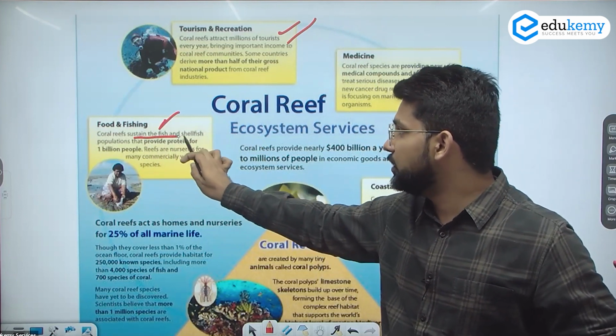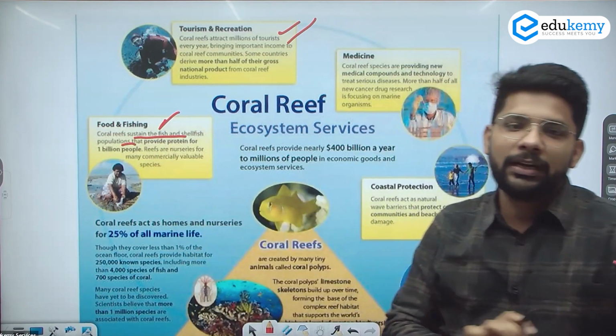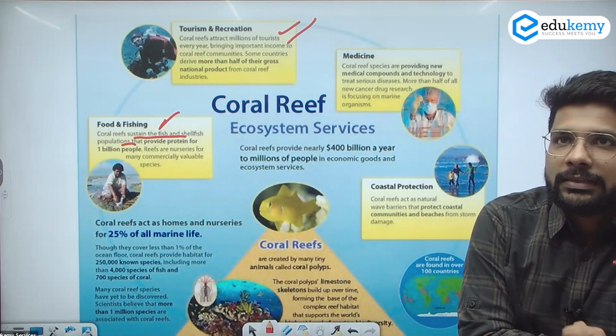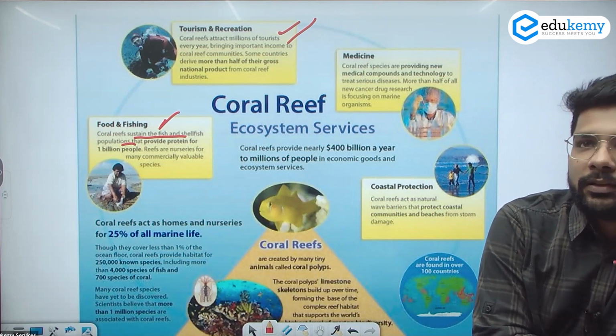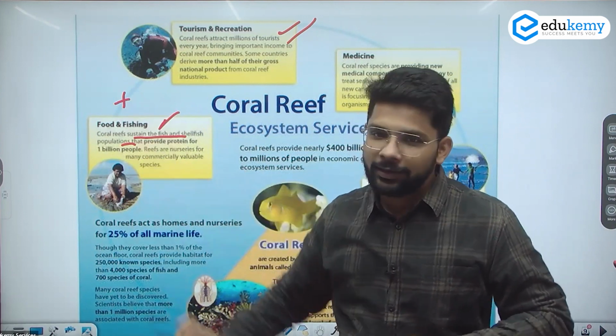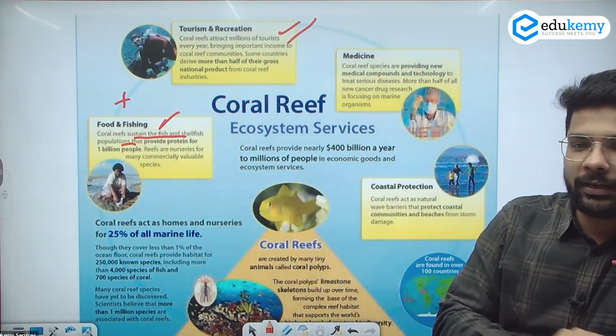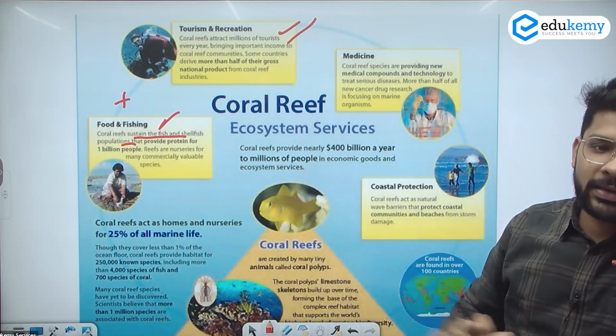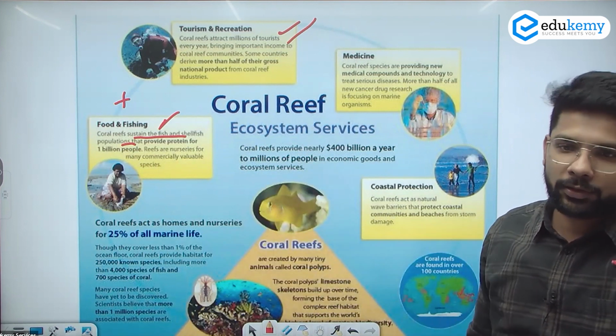Coral reefs sustain the fish and shellfish population. They are providing shelter to the fish as well as the shellfish, because of which food production increases, as well as the fishing area, with both positive and negative effects. If you see the negative, highly fishing happens in that area, and because of highly fishing they are damaging the corals, but they are also providing shelter to the corals.